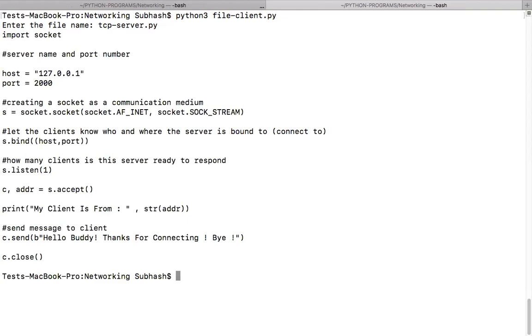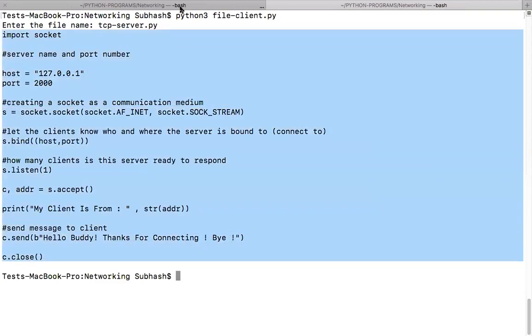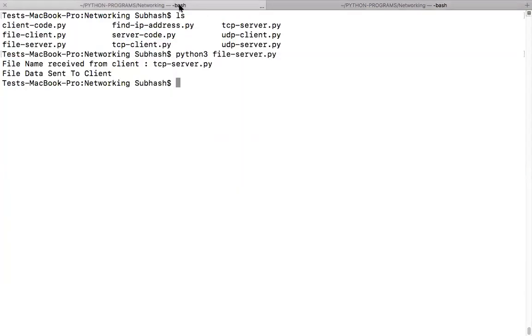So what happened when I pressed enter? Guys, tell me what happened. Kirtana, can you please talk to me? The whole file content is displayed, correct? So now shall we go and see what happened with the server? Okay. File name received from client is tcp server.py. File data sent to client.